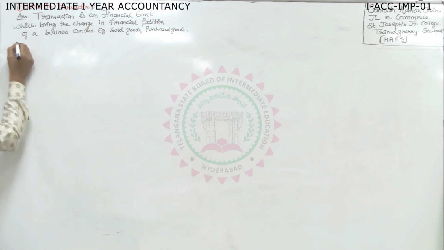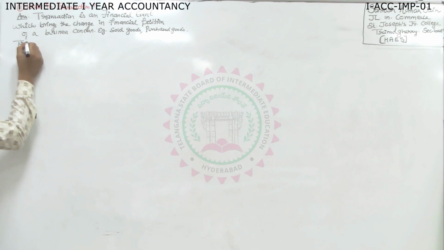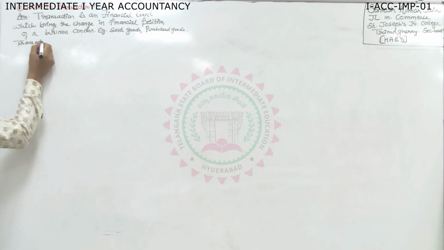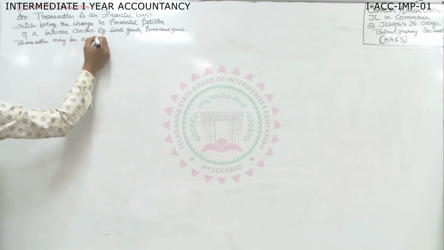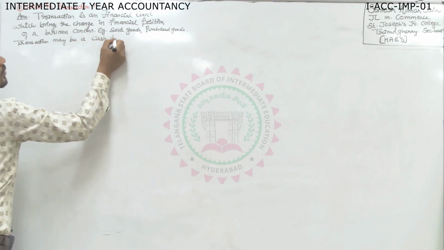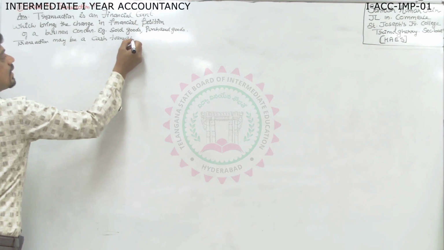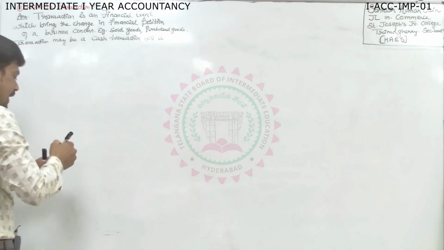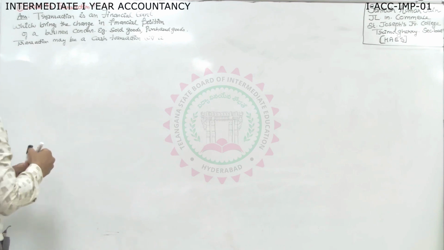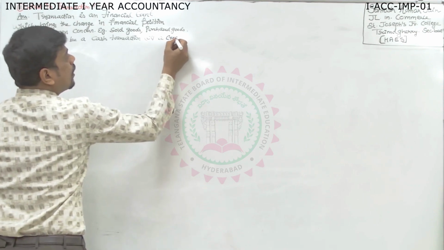It's better to write: transaction may be a cash transaction or a credit transaction. Enough.